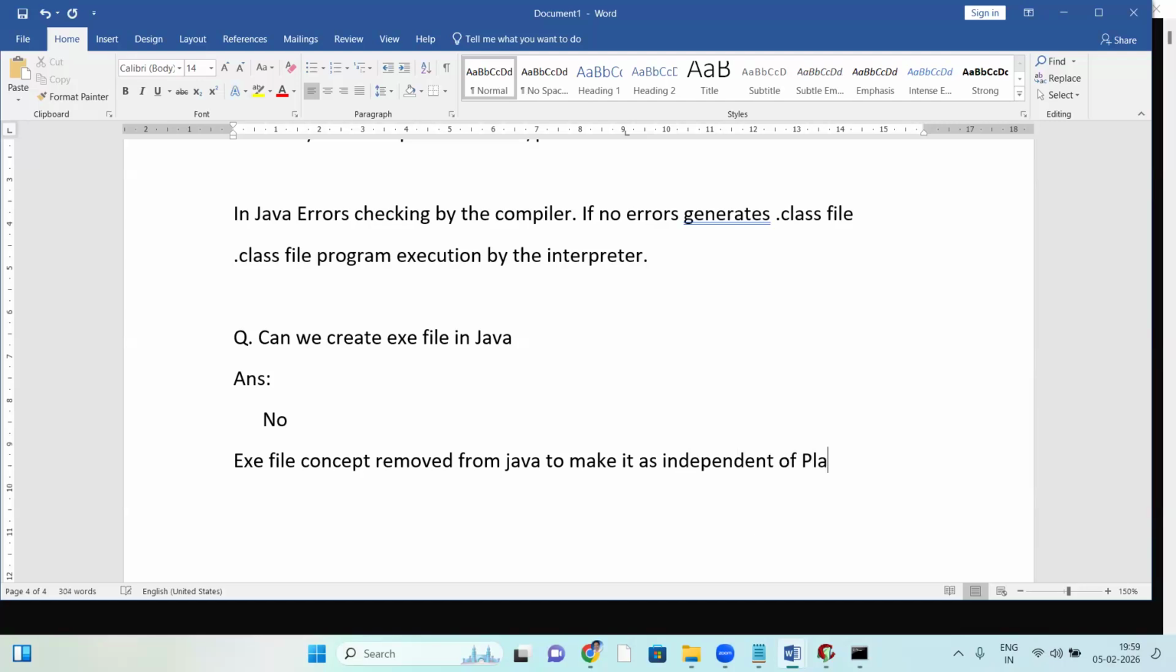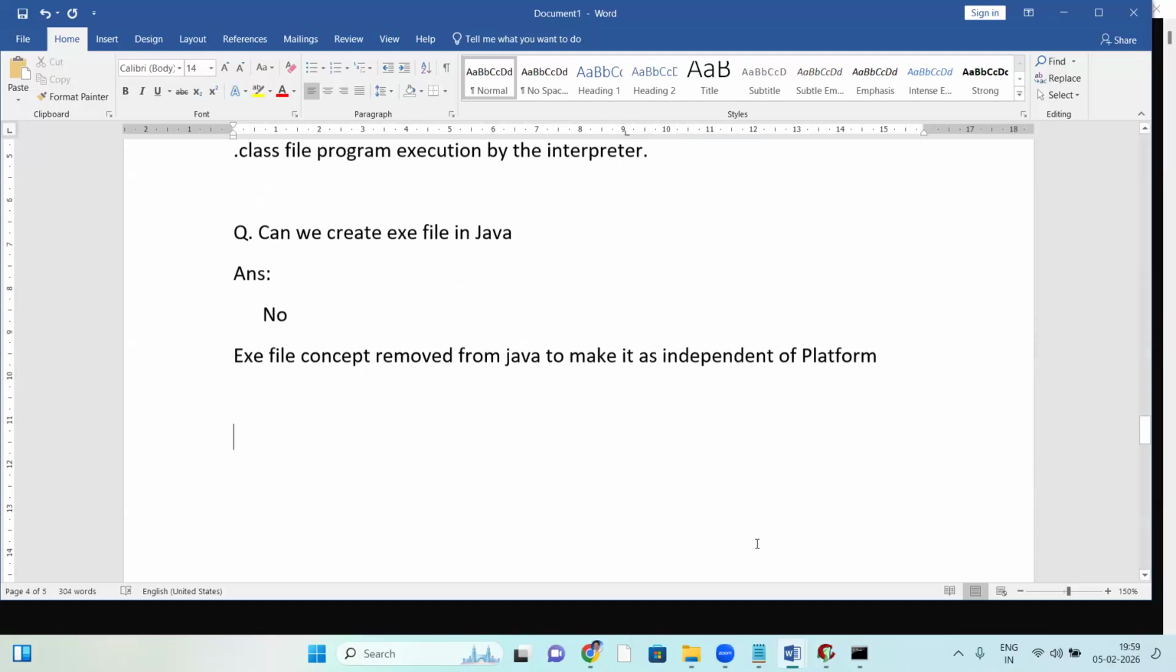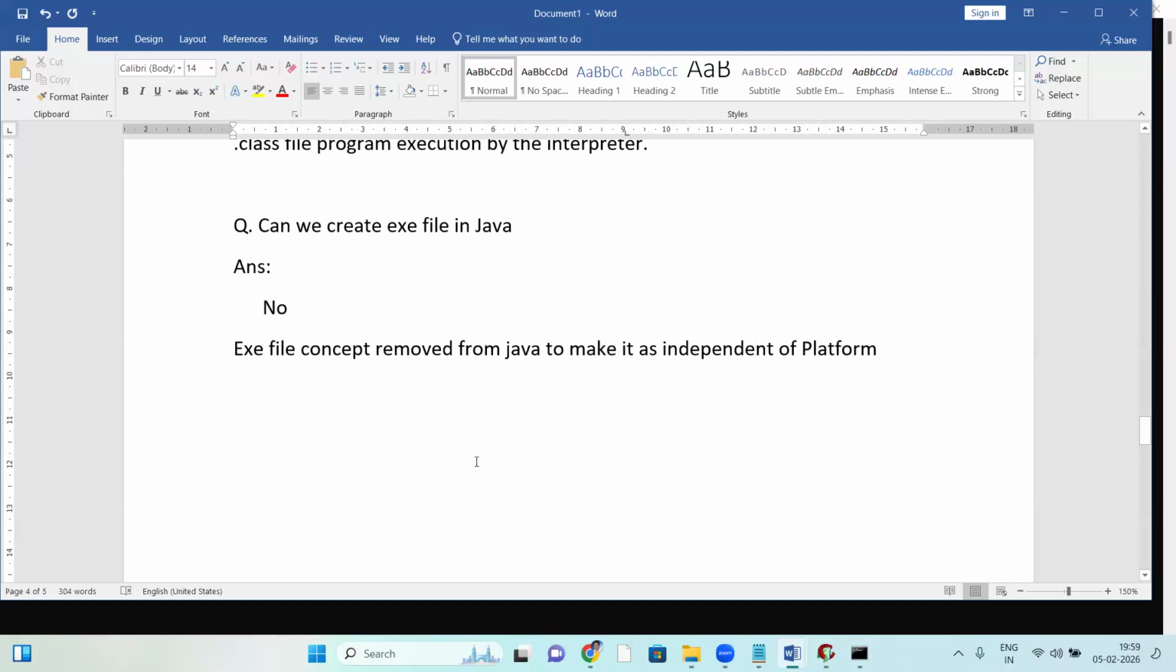This independence of platform we are going to discuss tomorrow. Tomorrow's topic is how Java made us independent of platform. No doubt, I'll explain it in a wonderful session tomorrow. After listening to tomorrow's class, you will definitely see that it's a wonderful session. So the exe file concept was removed from Java to make it independent of platform.